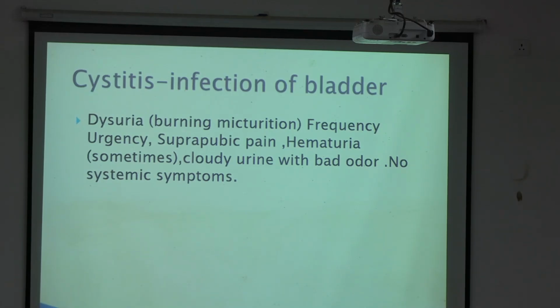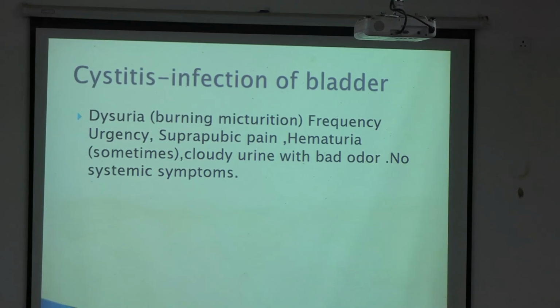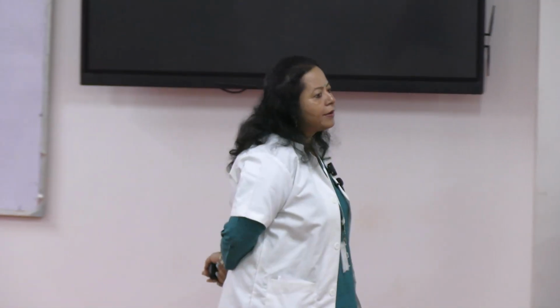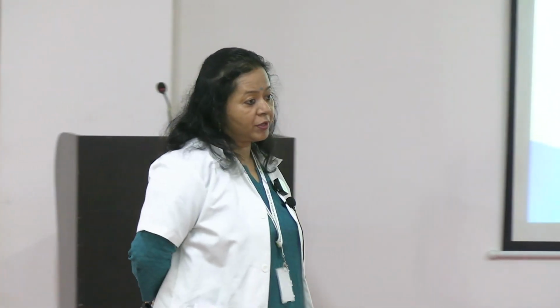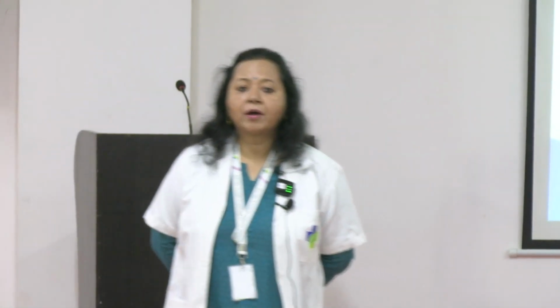Suppose you have an infection, and 2 or 3 days have passed, and you didn't go to the doctor, you didn't take any antibiotics for that, not on your own, obviously, without getting the sensitivity done. You may see blood coming in the urine. If you do an RE, a routine examination of the urine, you see there are RBCs, or you may even see that the color of the urine is becoming a little reddish.